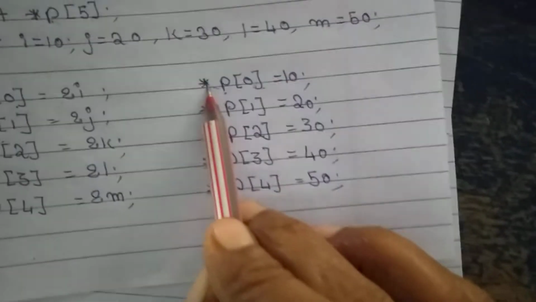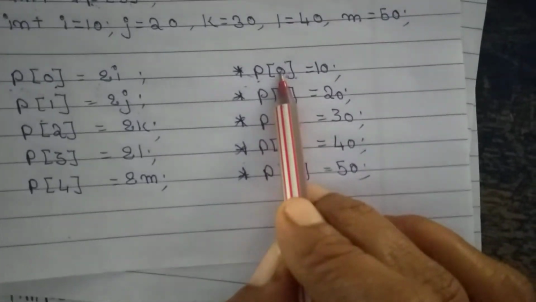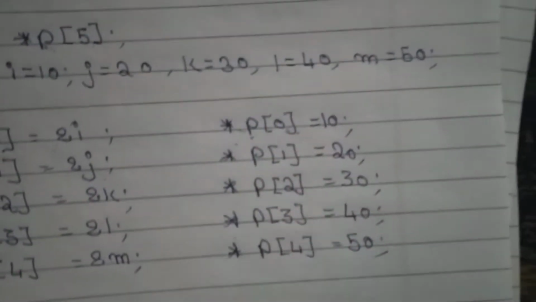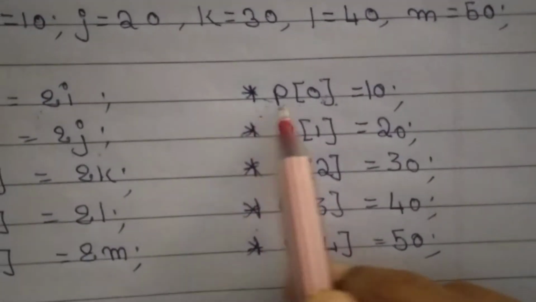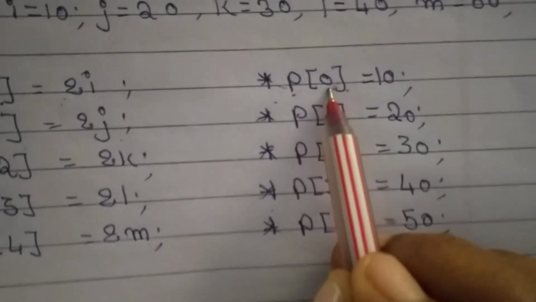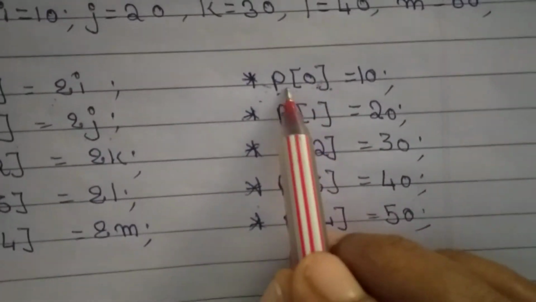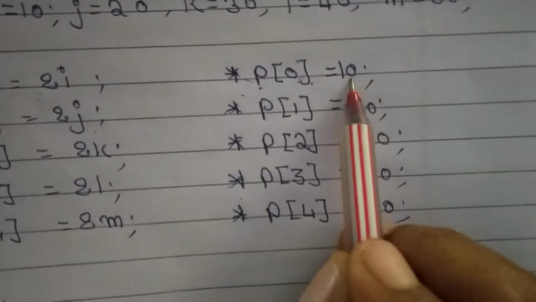Come here. Asterisk P of 0. It is a bit tough if I am lazy. If I practice and listen a number of times, it is a very easy topic. Asterisk P of 0. In P of 0, what address is there? I will go there, bring the value. Its value is 10.